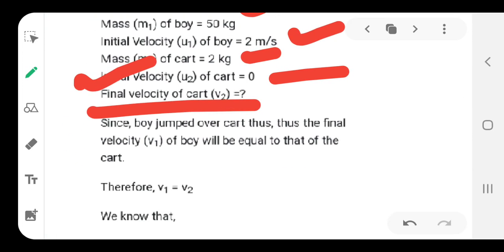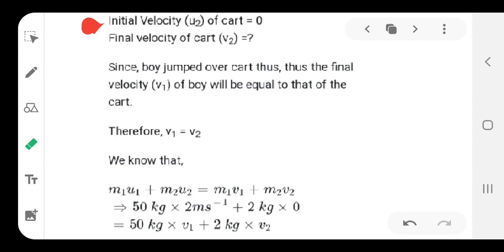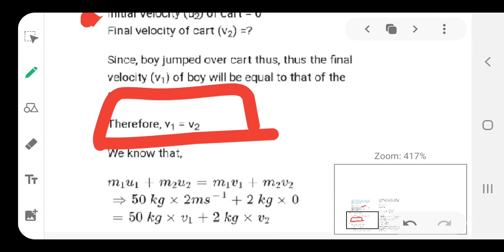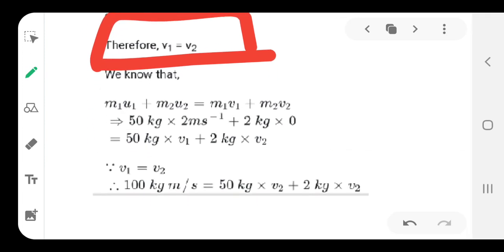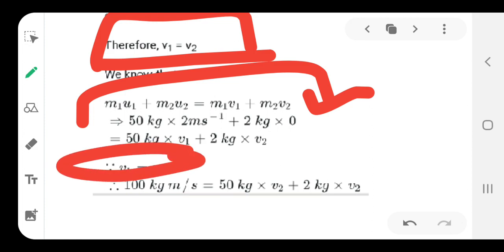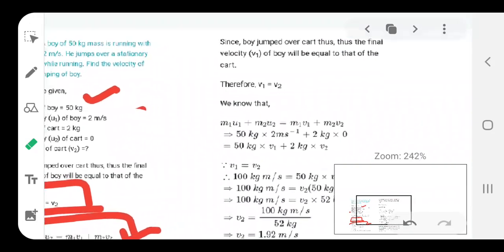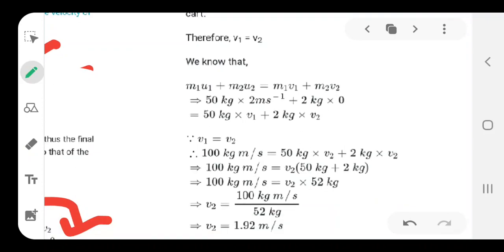Now, here they say, since the boy jumped into the cart, the final velocity V1 is equal to that of the cart. So, as a result, we can write that the final velocity in both cases is V1 equals V2. Now, just apply the law that we have just read, the law of conservation of momentum, put the values in this respective format, and you will see V1 equals V2. So, what you get from the data here, just calculate it algebraically, and you will reach the formulation that we have just told you.